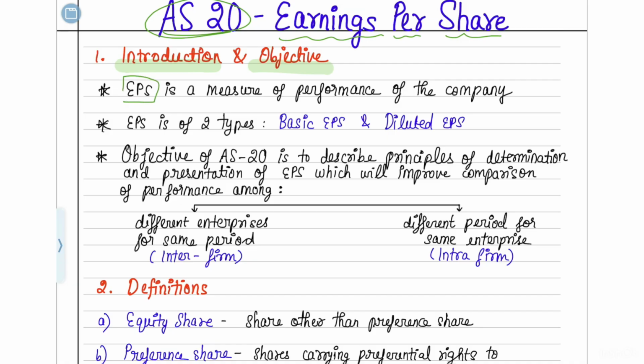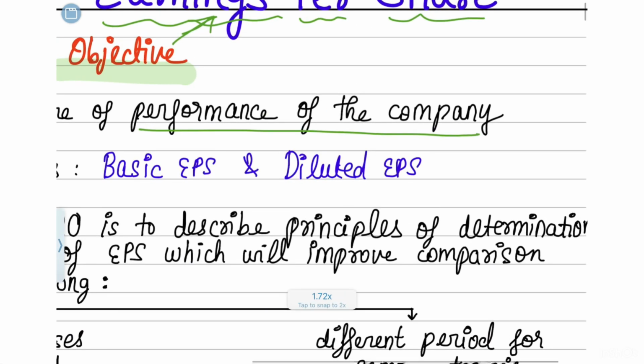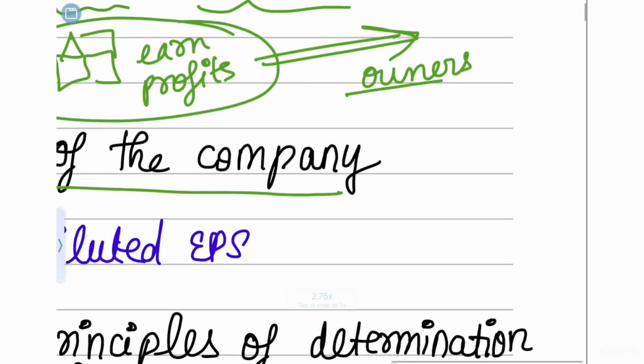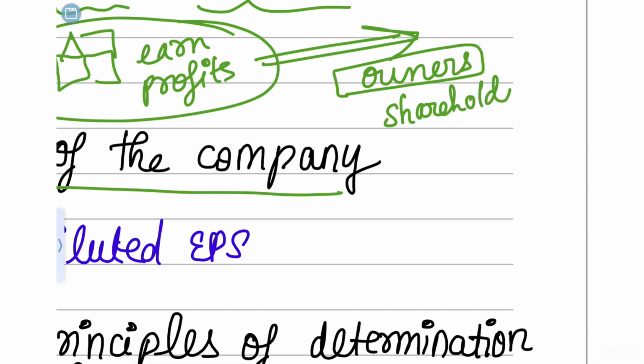So here first they are saying that EPS is a measure of performance of the company. How do you measure the performance of a company using an EPS? What is EPS? So when a company is run, a company is always run to earn. It is always run to make profit, correct? So when the company is going to earn and make profit, it is going to distribute these profits to the owners of the company. So now who are these owners? These owners of a company are the shareholders.